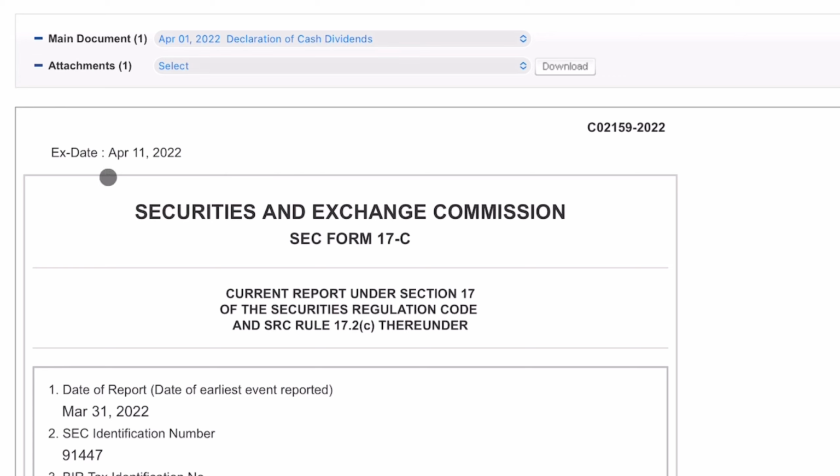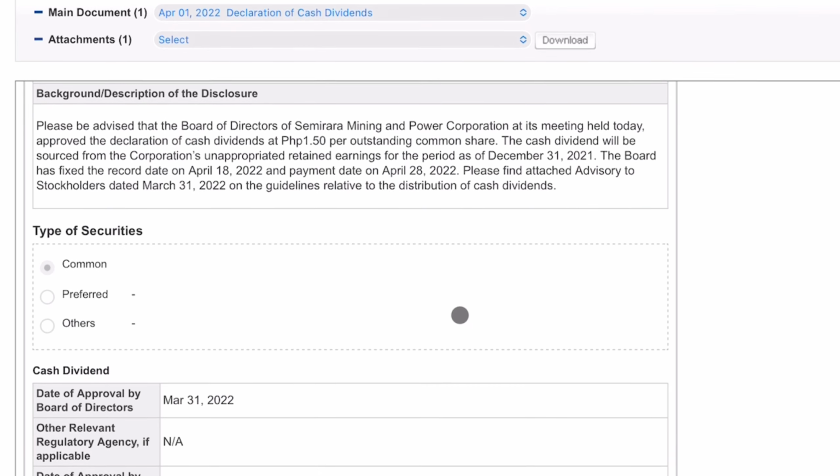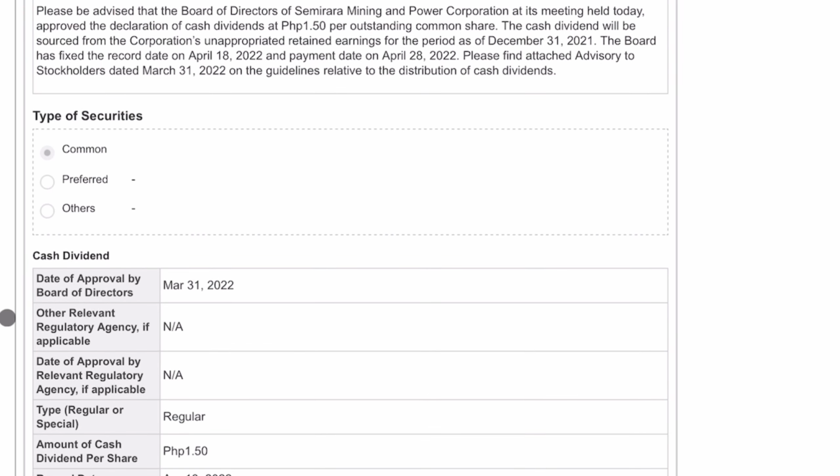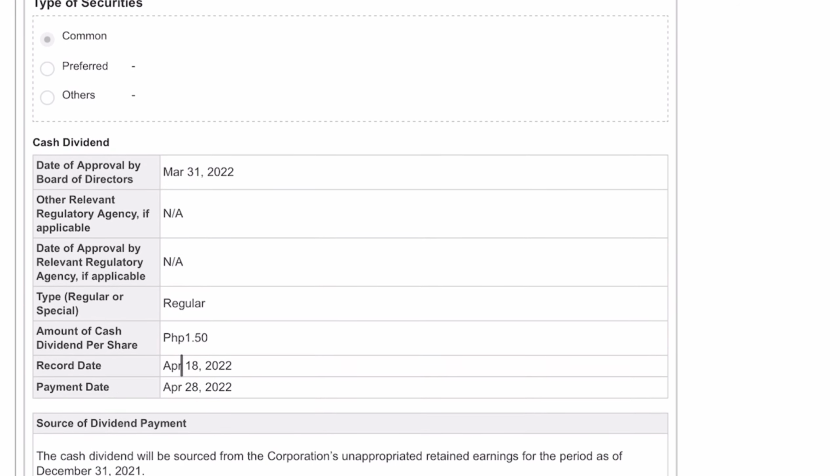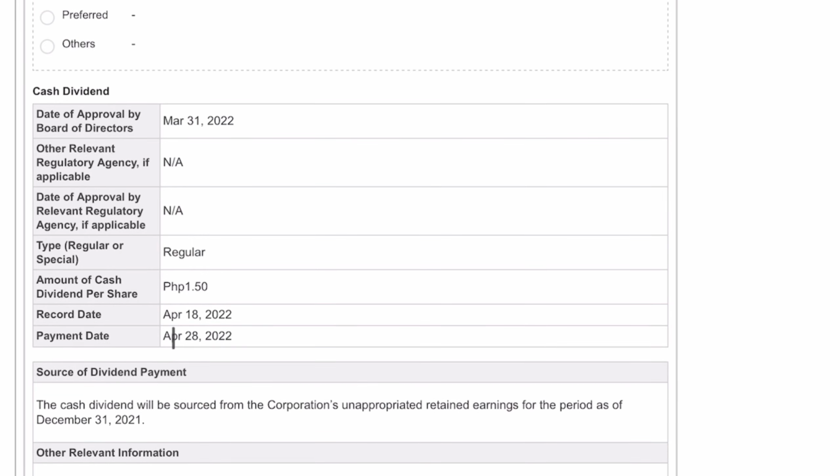Take note, nandito yan palagi sa upper left corner ng document. Scrolling down, you will see the approval of the Board of Directors is March 31, 2022. The record date is April 18, 2022, and the payment date is April 28, 2022, with 150 as the amount of cash dividend per share.